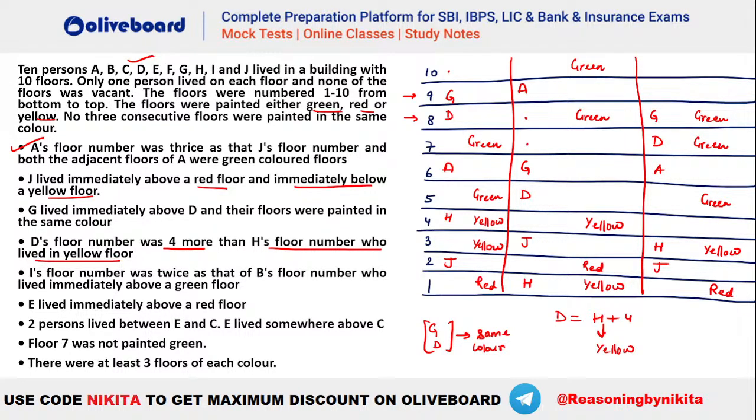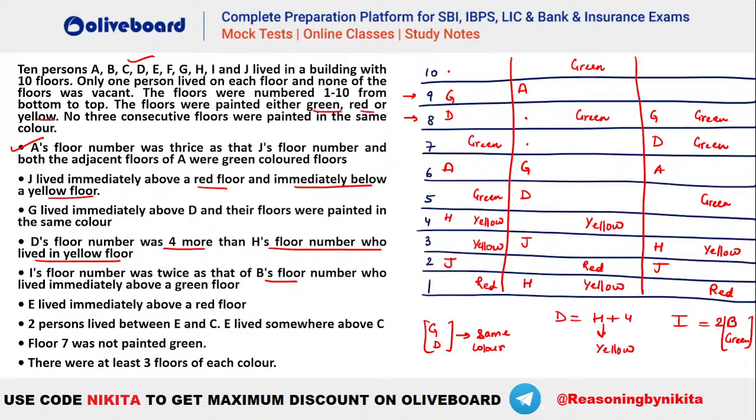Now look ahead at what is given here. Let's see. I's floor number is twice that of B's floor number, who lived immediately above a green floor. Okay, so I has to be 2B here, right? I has to be 2B and B has to be immediately above a green floor. So B lives just above green and B's twice has to be your I. So let's see where we can have this possibility.